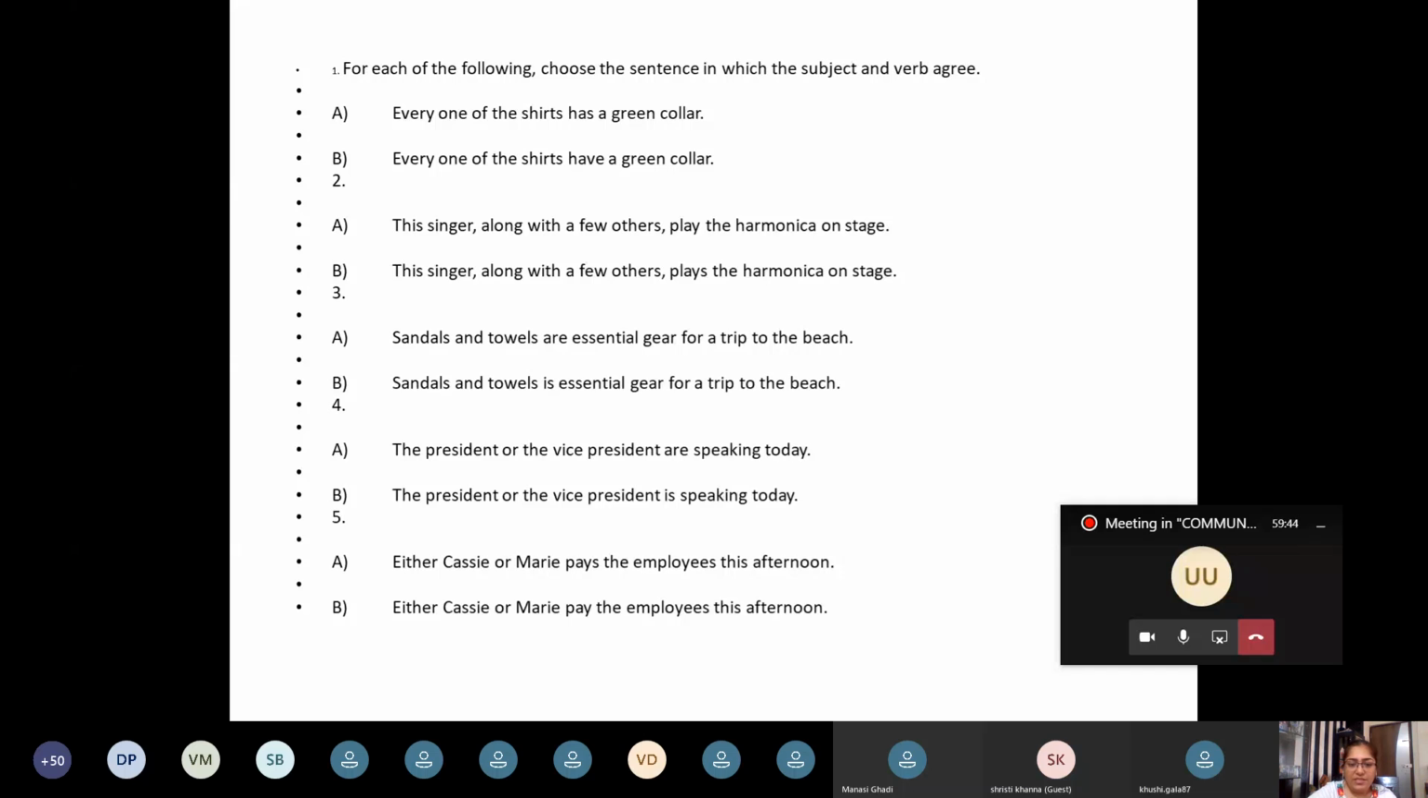Next one. The president or the vice president are speaking today. The president or the vice president is speaking today.